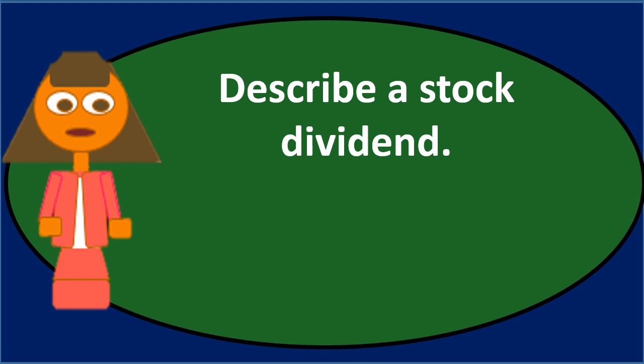So we're giving something of value to the stockholders, rather than it being cash, it being a further equity interest in the stocks through a stock dividend. Now, a stock dividend is going to be a little bit different than a stock split, because a stock split doesn't affect things like retained earnings or the paid-in capital account. All that changes there is the par value and the number of shares. So the actual number for common stock and paid-in capital and retained earnings on the financials stay the same.